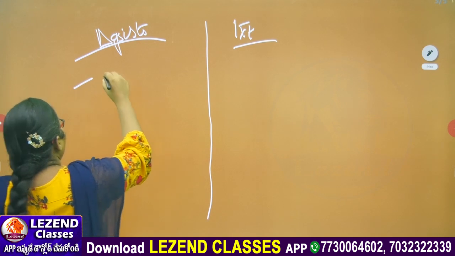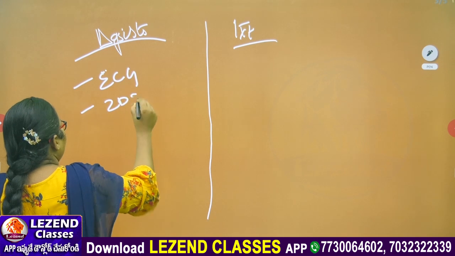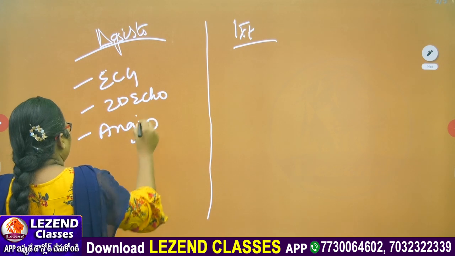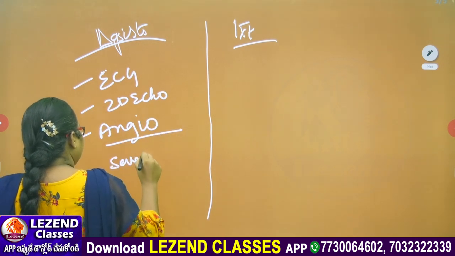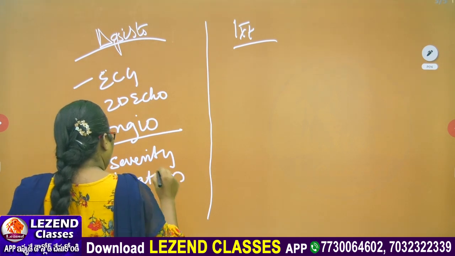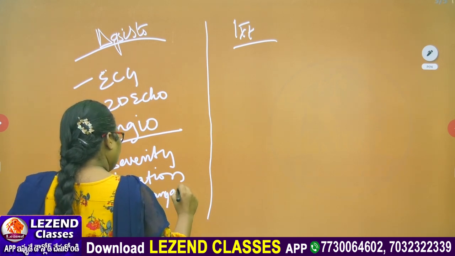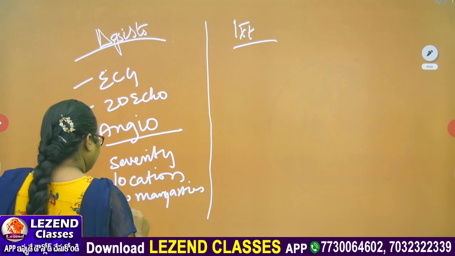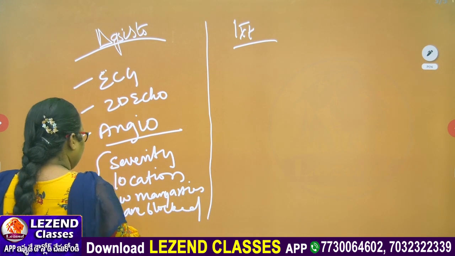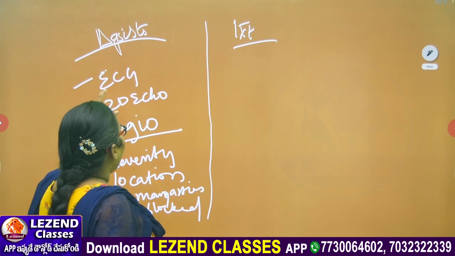First one, ECG. Next, 2D echo, angio: severity, location, how many arteries have been blocked. This will be seen in angio. Okay, this will be seen in angio.